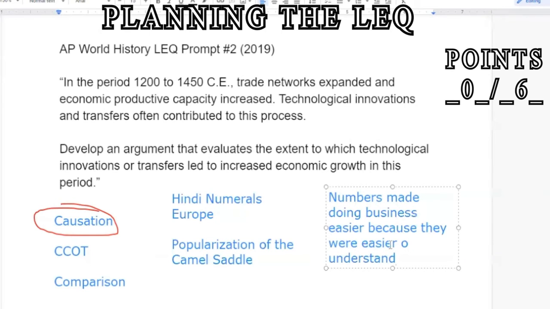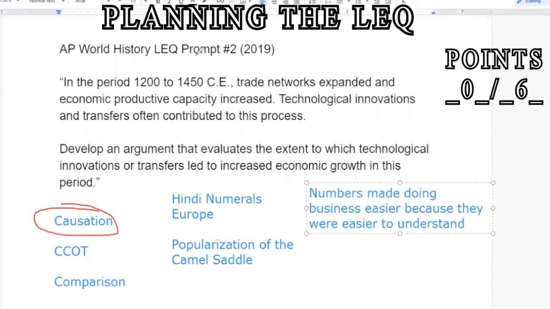That's going to be my argument in this case. These numbers make doing business easier because they are easier to understand. Now, I'll develop that argument a little bit, but here's just my baseline. What about the camel saddle?